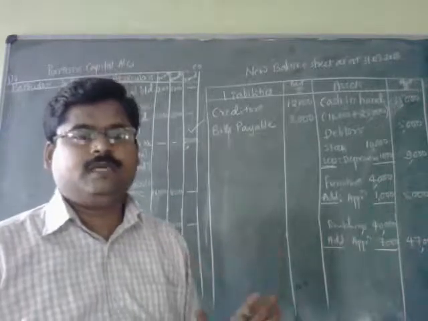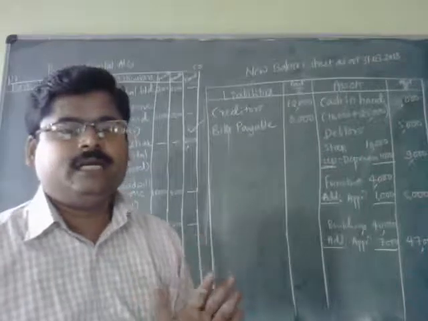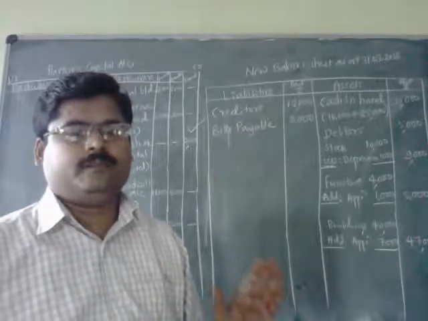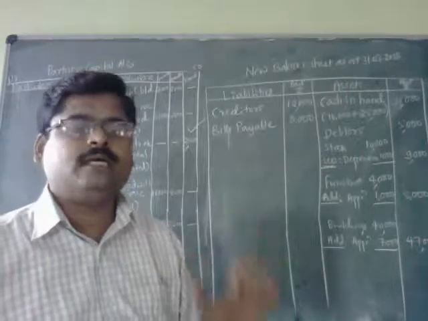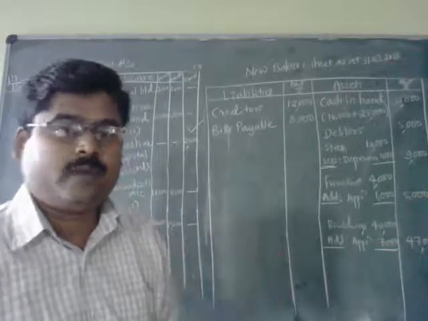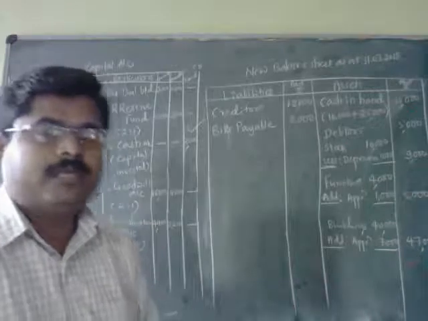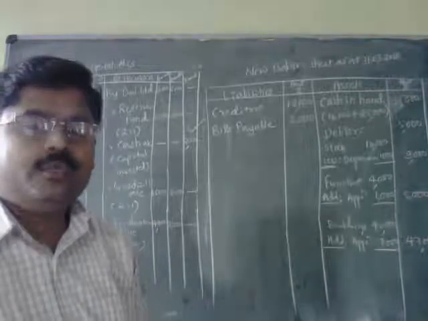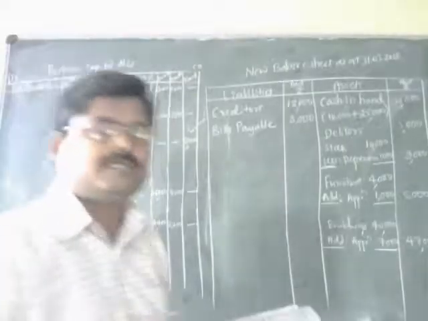This is the first effect. And second effect is that it is not going to be withdrawn, it is going to be shown as an asset in the balance sheet. That is why in the new balance sheet I am going to show goodwill as an asset amounted to rupees 24,000.